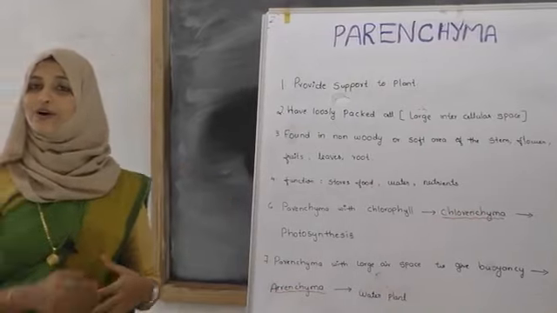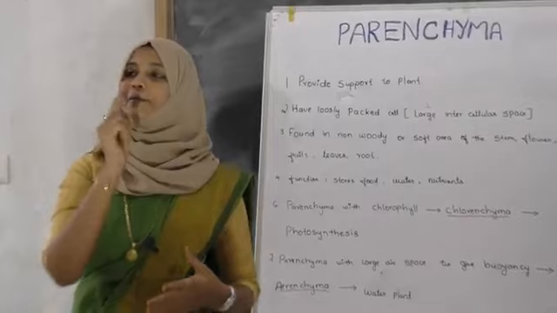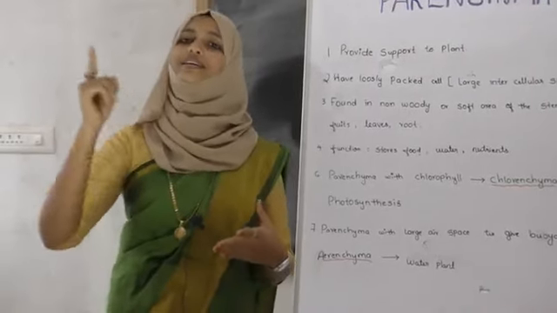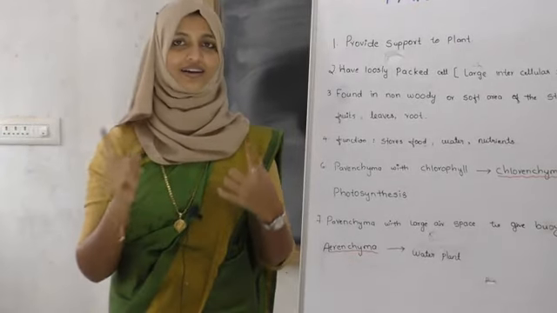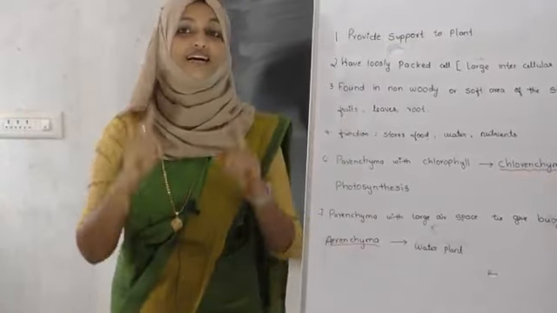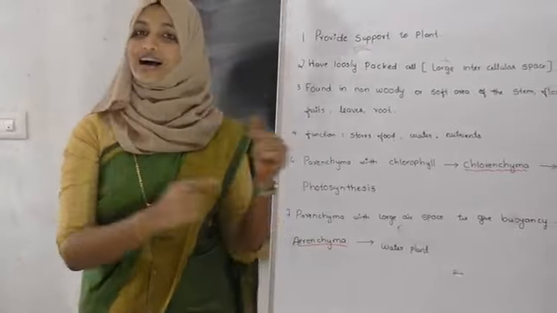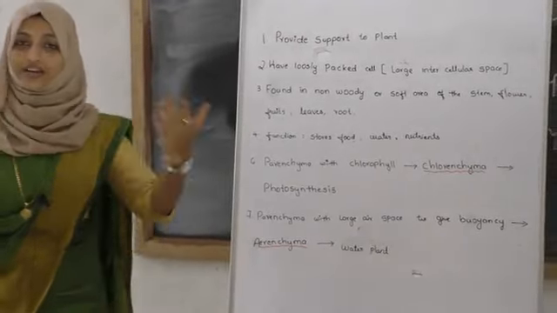Next there is an important point: parenchyma with chlorophyll and parenchyma with air space. Parenchyma with chlorophyll is called chlorenchyma, present in the chloroplast, because all green leaves and green plants have this. Next is parenchyma with air space, which gives buoyancy.